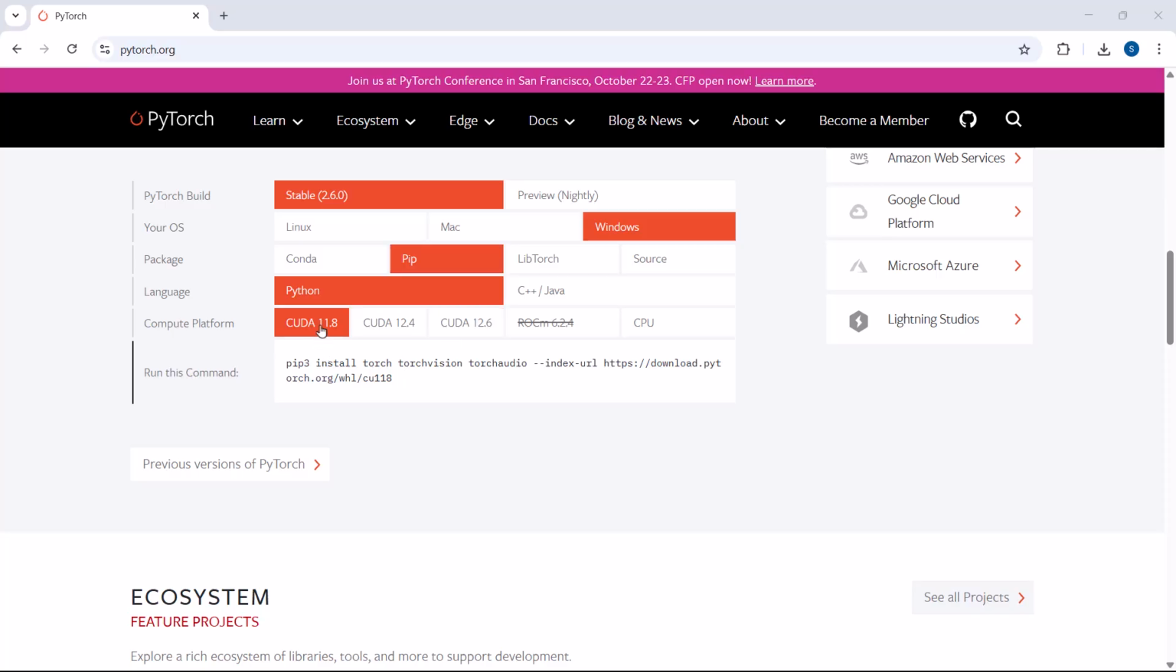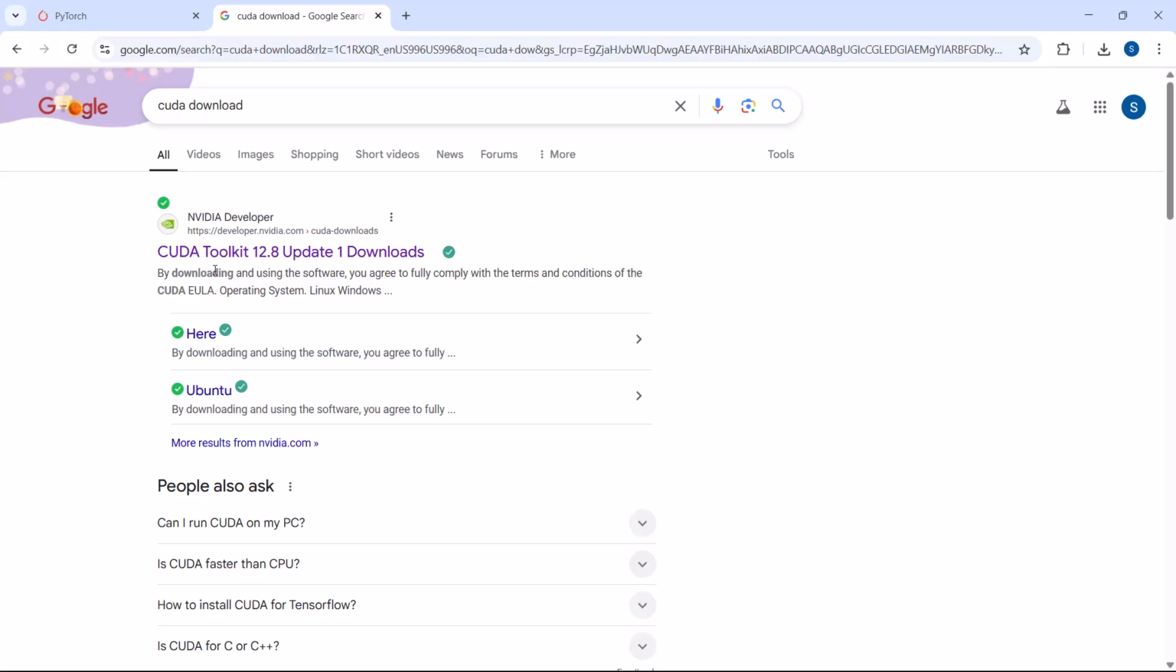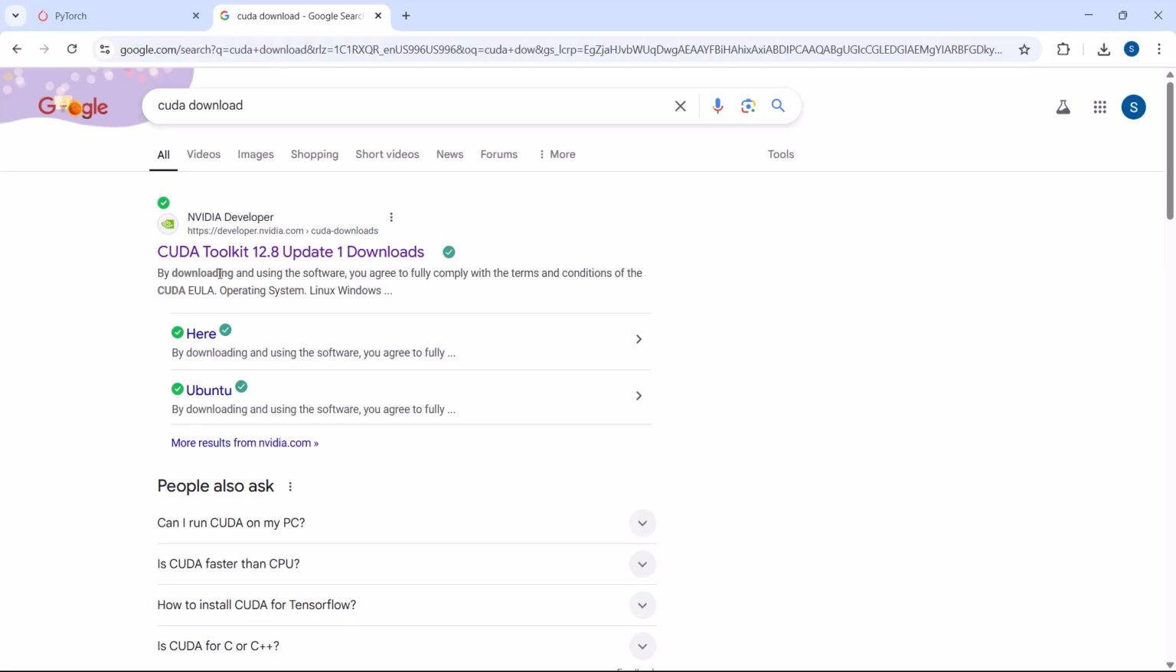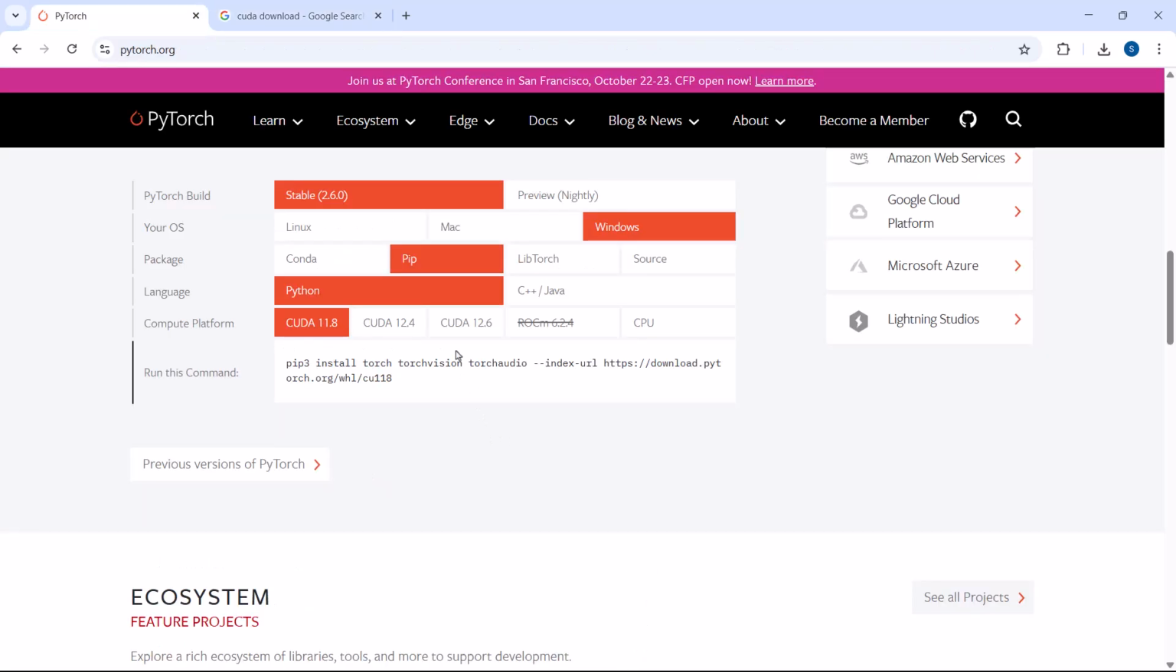If you notice here, we have 11.8, 12.4 and CUDA 12.6. You'll have to pick the latest version, so it supports CUDA 12.6. Let's go to CUDA downloads. If you see here, the latest CUDA Toolkit version is 12.8, whereas PyTorch supports CUDA 12.6. This is where most programmers make a mistake. Do not download the latest version, CUDA Toolkit 12.8, because PyTorch supports only CUDA 12.6.